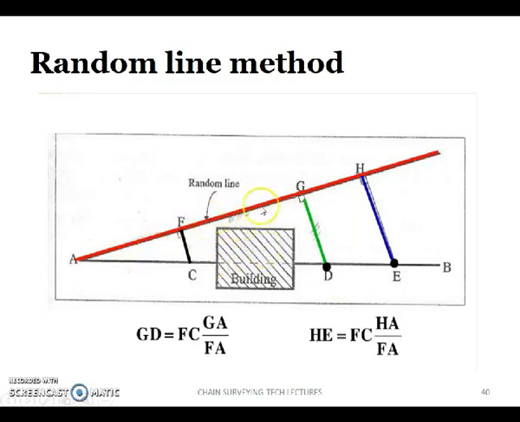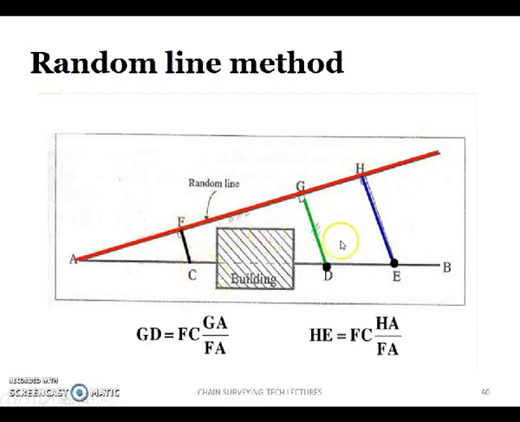Then locate the points F, G and H on the random line such that FC, GD and HE are the perpendicular offsets to the random line itself.